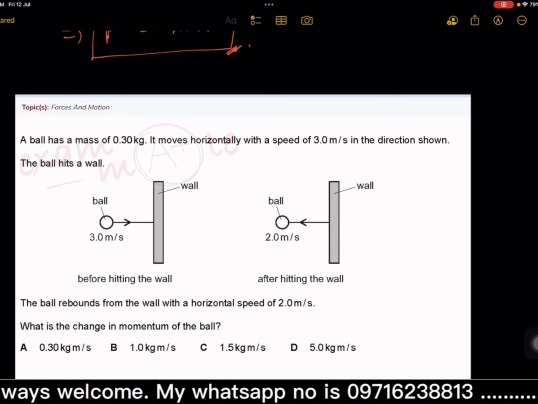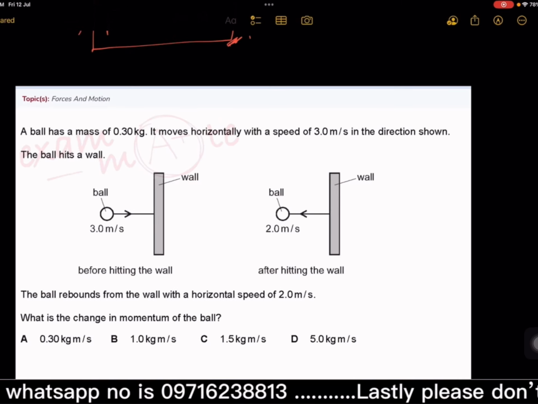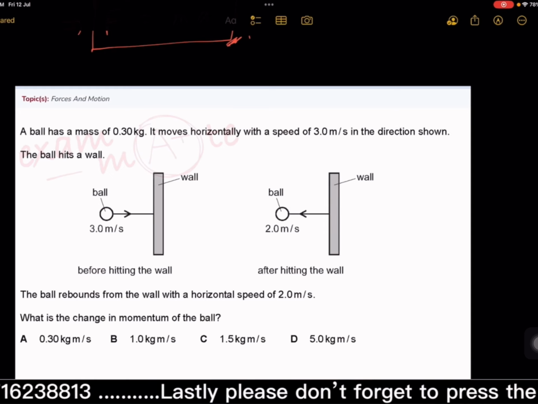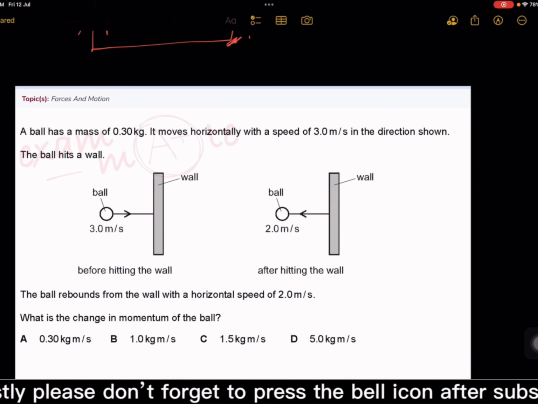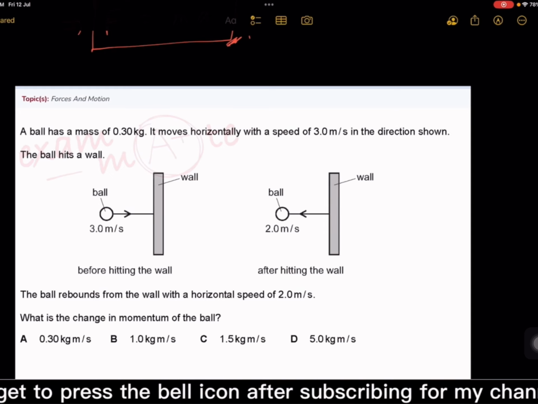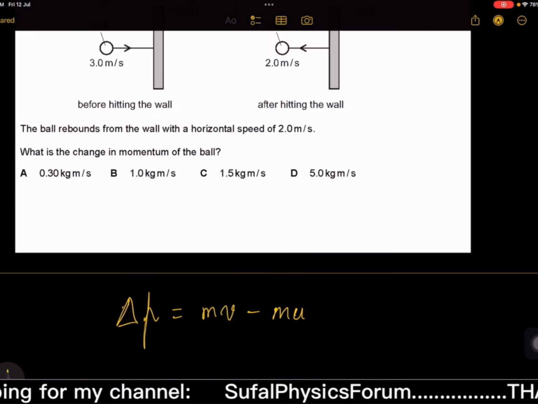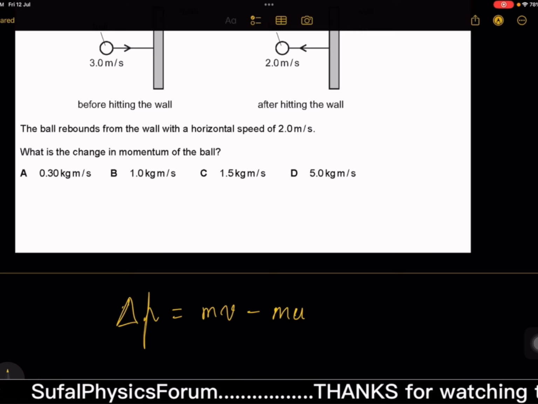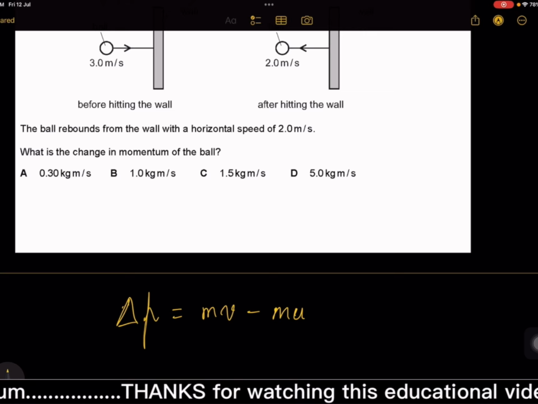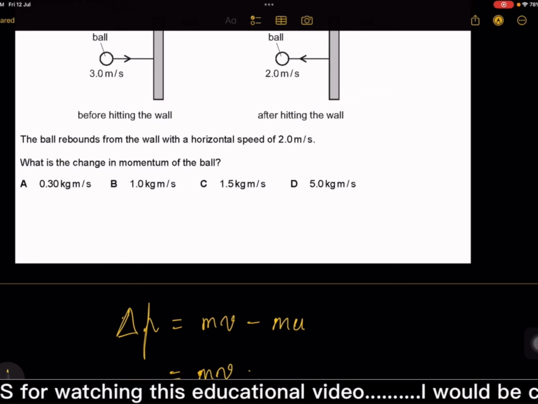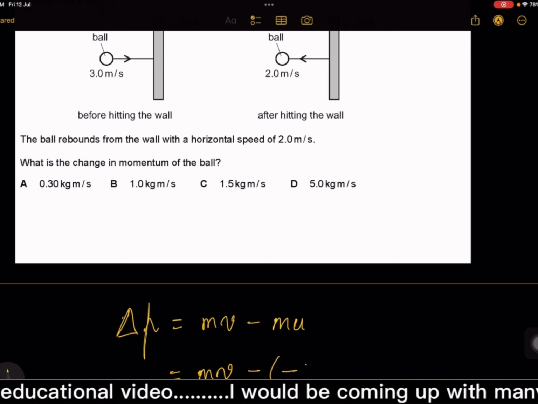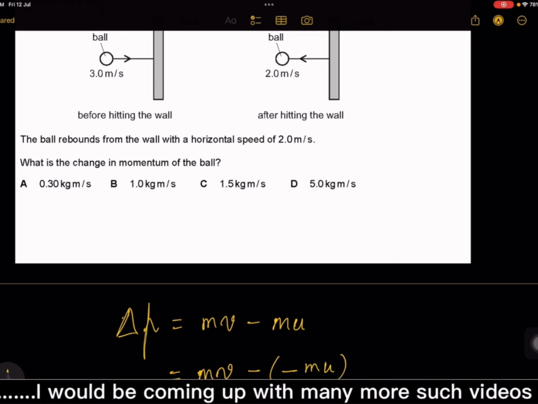A ball has a mass of... What is the change in momentum before hitting the ball and after hitting the ball? So change in momentum, when there's two states, is mv minus mu. So I got negative 0.3. So it's 0.3 kg meter per second. But the option is not there. mv minus minus of mu. I got the answer, but yeah.